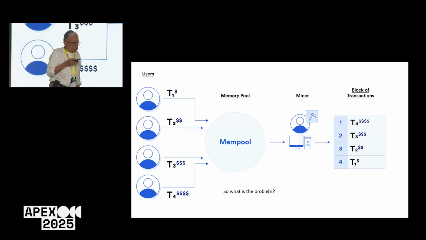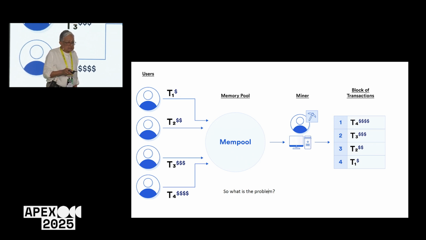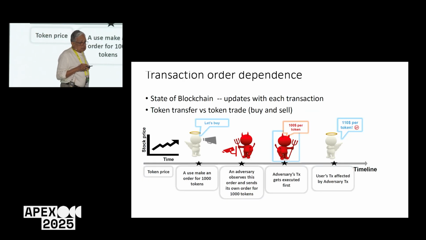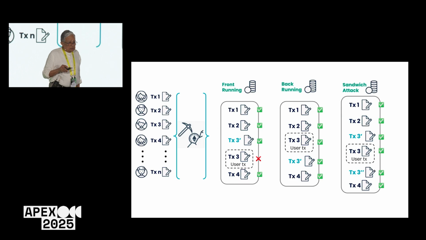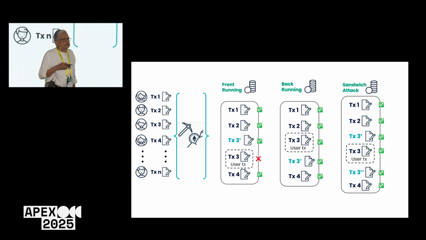For example, this is the structure I mentioned. All transactions come to the mempool and the miner orders them, and then you get the block of ordered transactions. Here, transaction order dependence means the state of the blockchain updates with each transaction: token transfer versus token trade, buy and sell. For example, here you have the token price. A user makes an order, let us say for 1,000 tokens. An adversary observes this order and makes his own order, and then he gets it, and later that becomes much more profitable. So now here you can classify the different attacks.